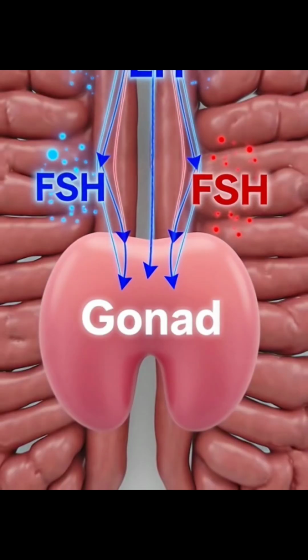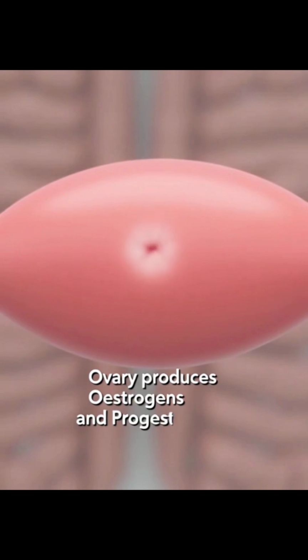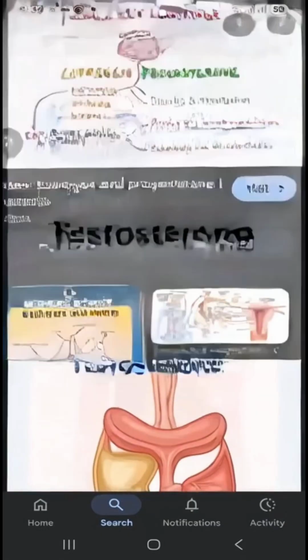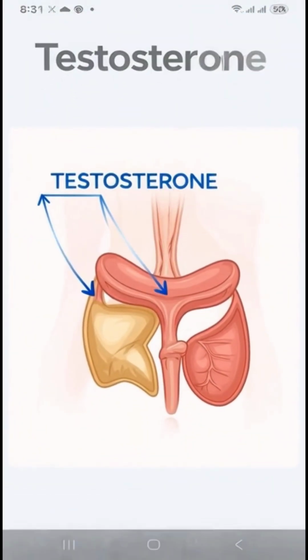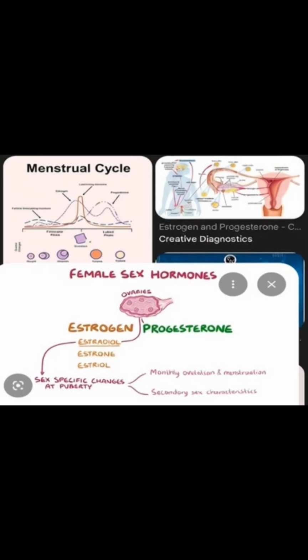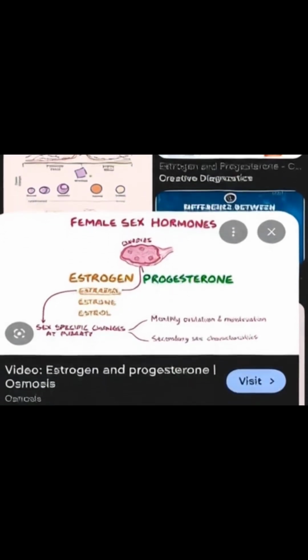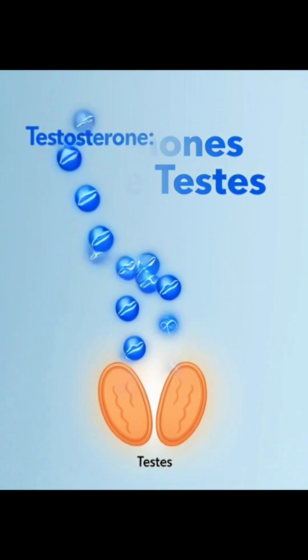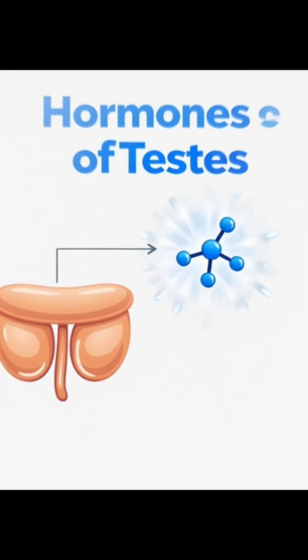Gonads are the reproductive organs which produce gametes. The male gonads are called testes while the female are called ovaries. Hormones of the ovaries are estrogen and progesterone. Testosterone helps in the development of male secondary sexual characteristics like growth of hair on the face and thickening of the voice, etc. While hormones of the ovary are involved in female secondary sexual characters.